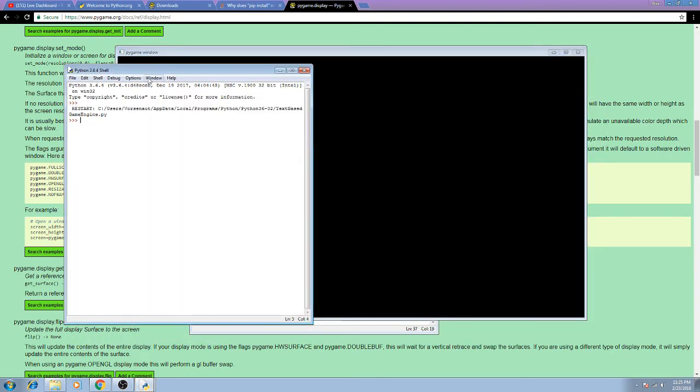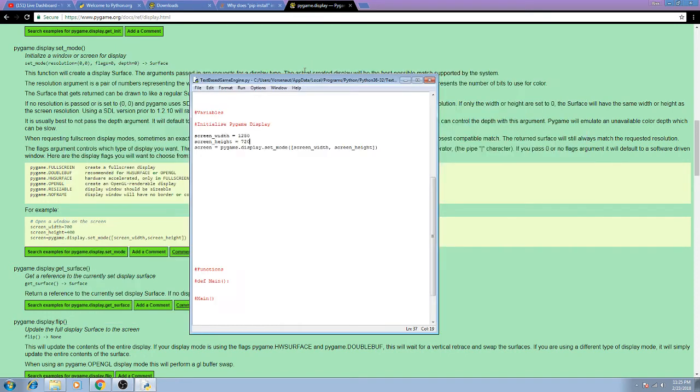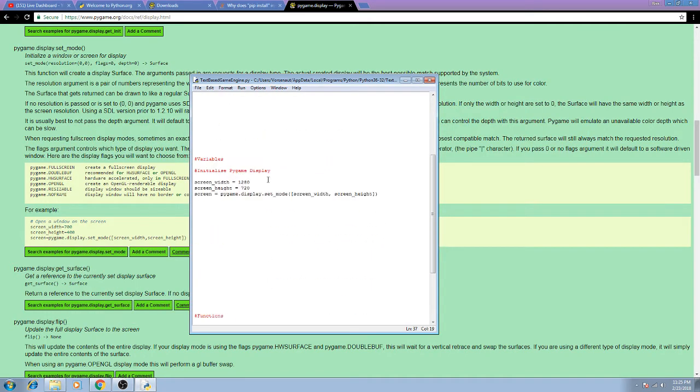So now that we have that, we can, let's see here. So screen equals Pygame blah blah. That opens the window. Now we're going to start writing the game loop.